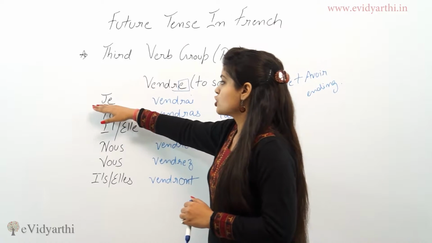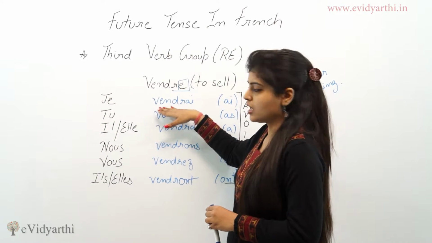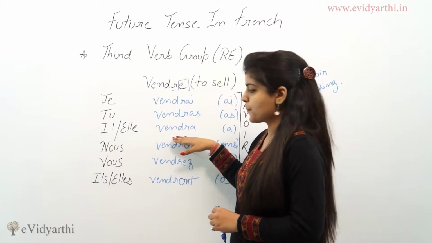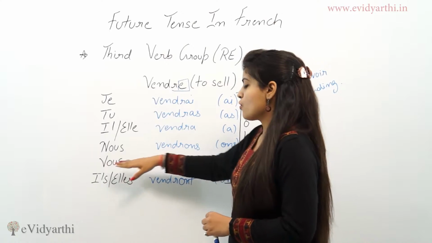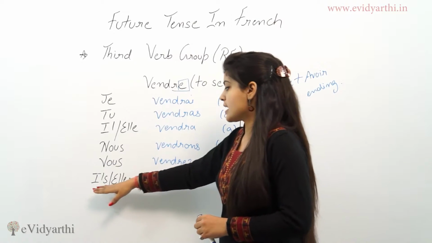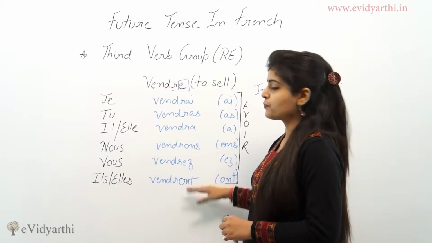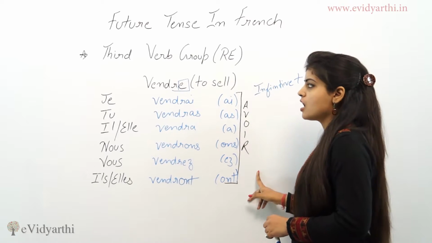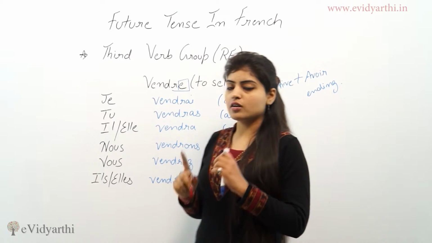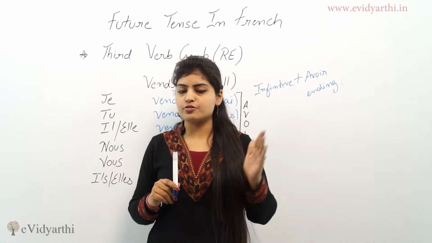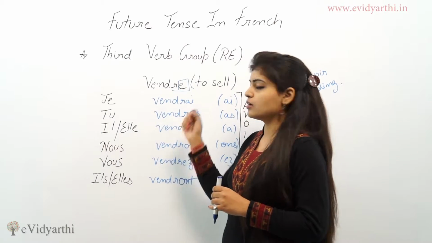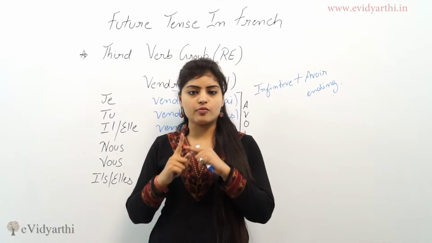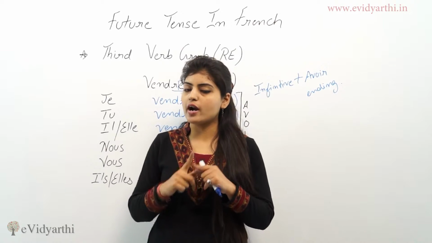For example, je vendrai, tu vendras, il, elle vendra, nous vendrons, vous vendrez, and ils, elles vendront. AI, AS, A, ONS, EZ, ONT are the avoir endings. For the RE verb group, we drop the last E because a word should end with R, and then we add the avoir ending.